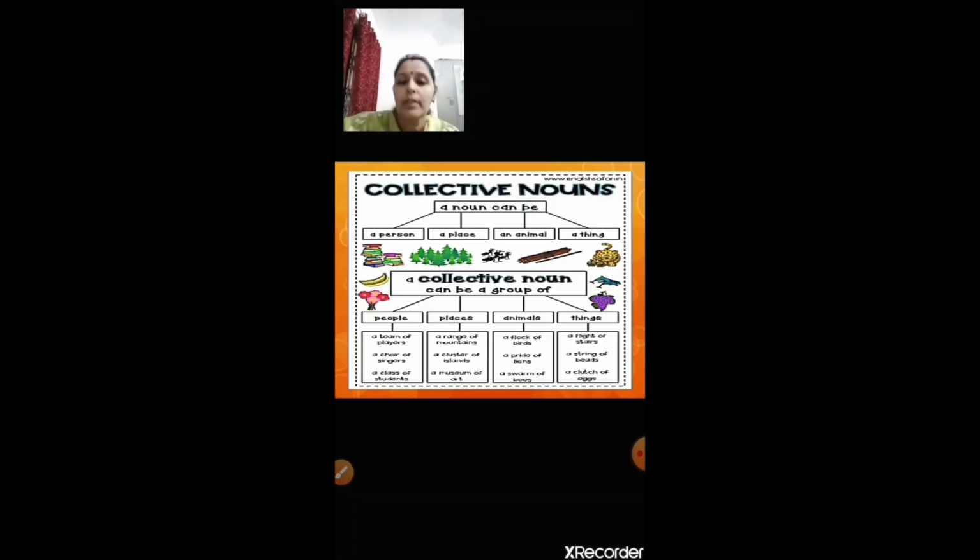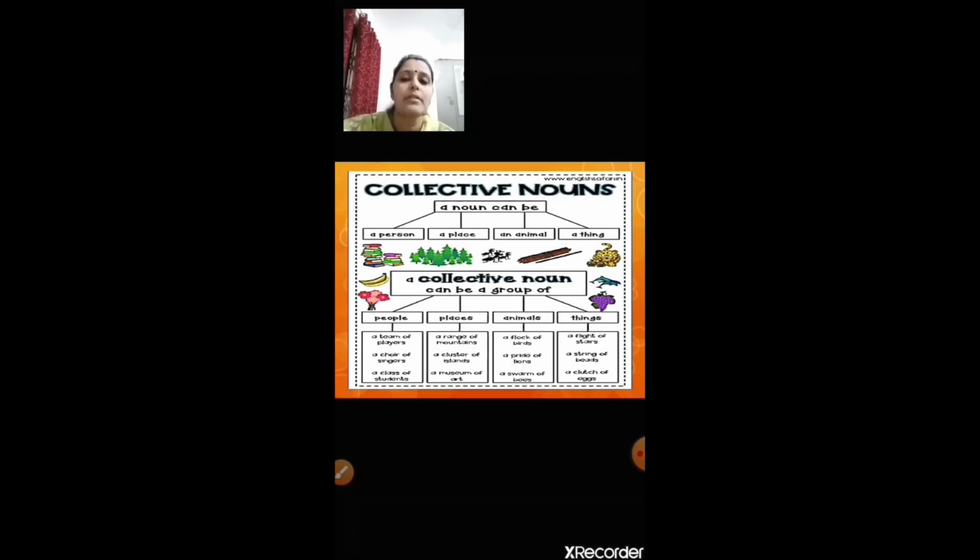A noun is a name given to a person, a place, an animal, or a thing, right? We learned that a noun is the name of a person, name of a place, name of an animal, or name of a thing. In the same way, a collective noun is a group name given to a group of people or group of places, group of animals, or group of things.